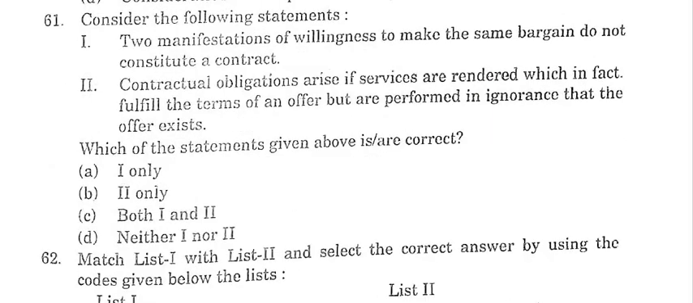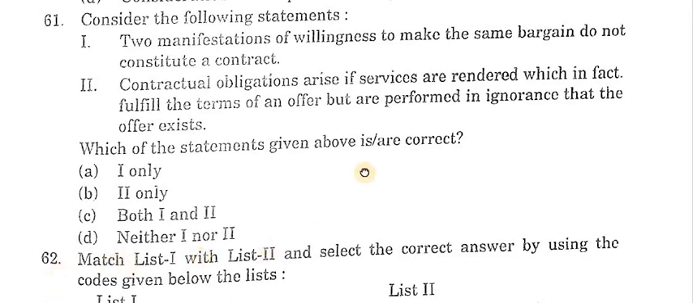Consider the following statements. First, too many manifestations of willingness to back the same bargain do not constitute a contract. Second, contractual obligations arise if services are rendered which in fact fulfill the terms of an offer but are performed in ignorance that the offer exists. Which of the statements given above are correct? Answer is A, only first is correct.